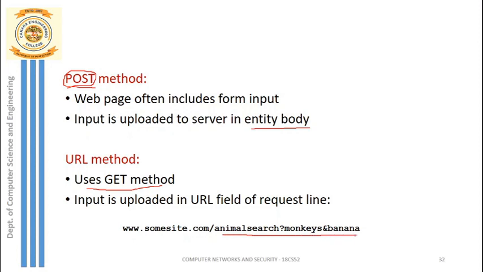For example, if you are requesting monkeys and bananas, it will place those things in the URL itself. You can see this whenever you search something in the web browser. That is why we cannot say that whenever we provide some data it always uses POST; sometimes it may also use the GET method.